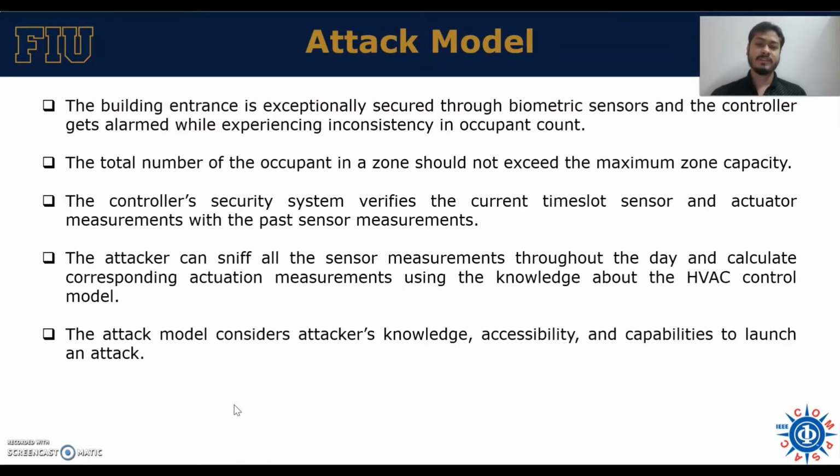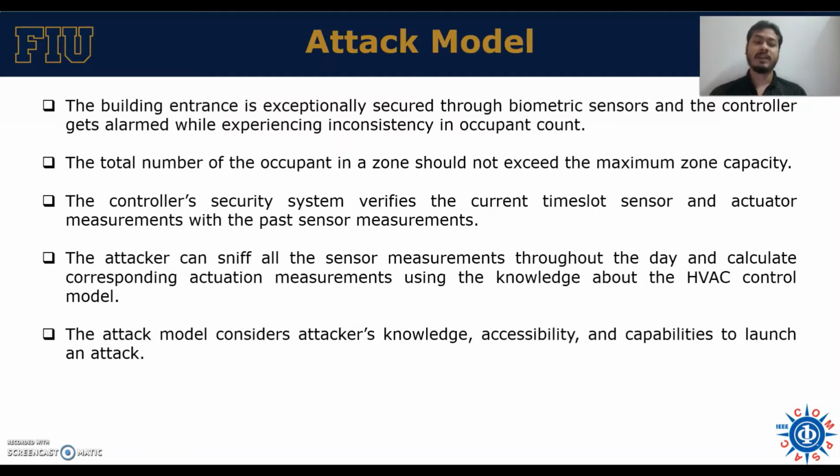So this is the attack model. We considered that the building entrance is exceptionally secure through biometric sensors, and the controllers get alarmed when experiencing inconsistency in occupant count across the zones. The total number of occupants in a zone should not exceed the maximum zone capacity. We also considered that the controller security system verifies the current time slot sensor and actuator measurements against the past measurements.